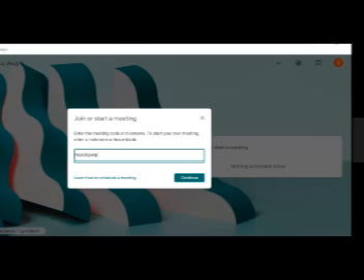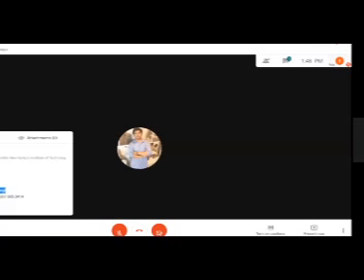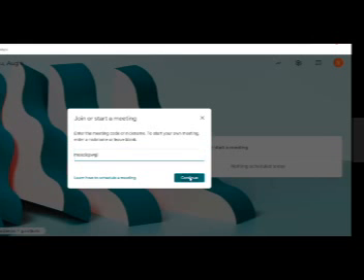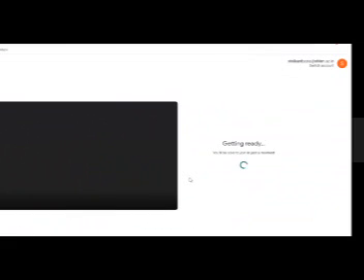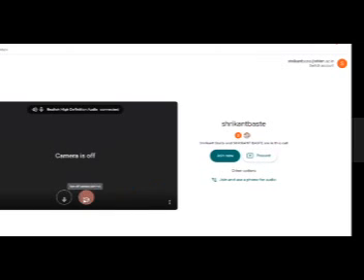Meeting code is shown like this: dash, dash, and dash. It is a 9-digit code, or it can be a 10-digit or 10-word code. So after writing that code, you can simply click here to continue. Now it will ask your consent. Switch off your camera, mute your mic, click on join now. I have joined the meeting.